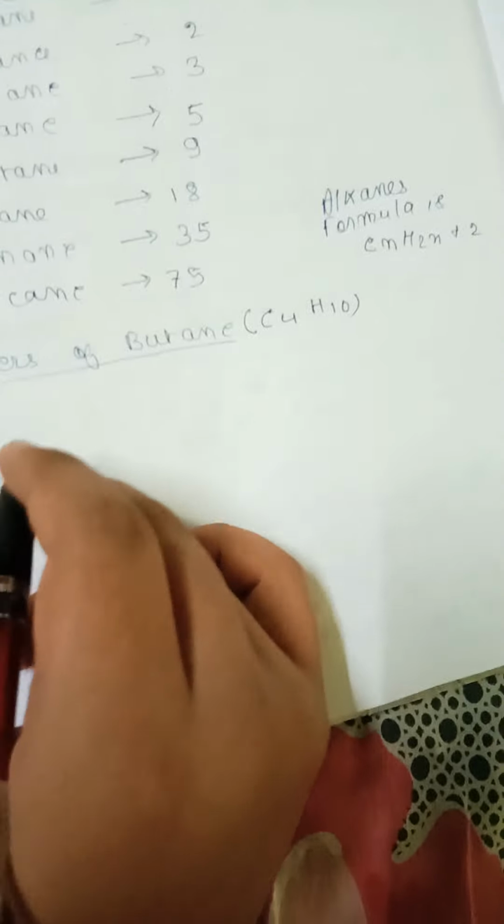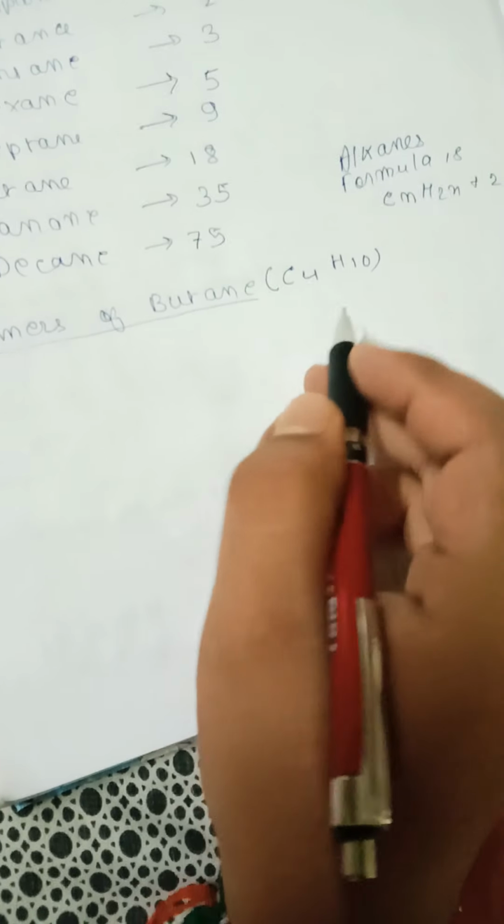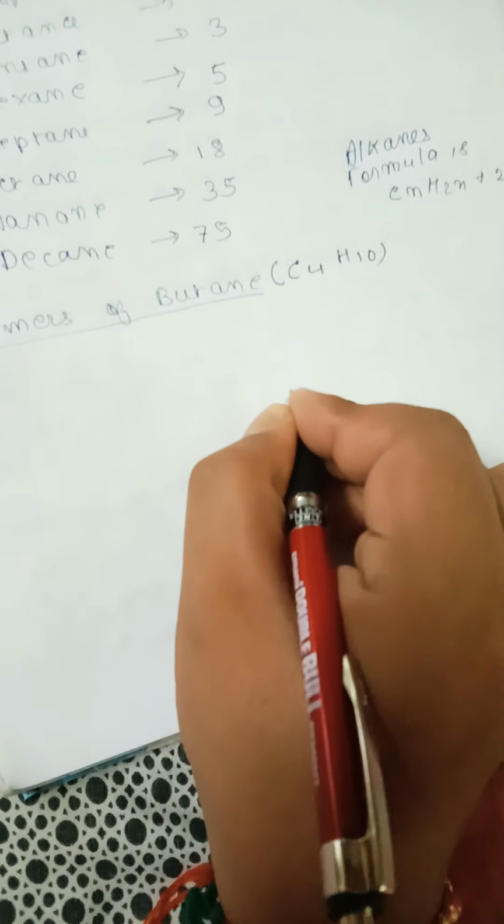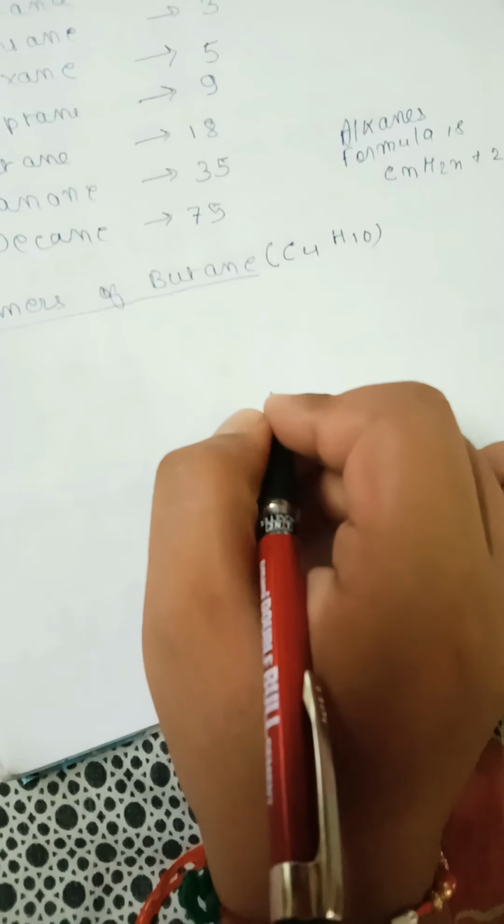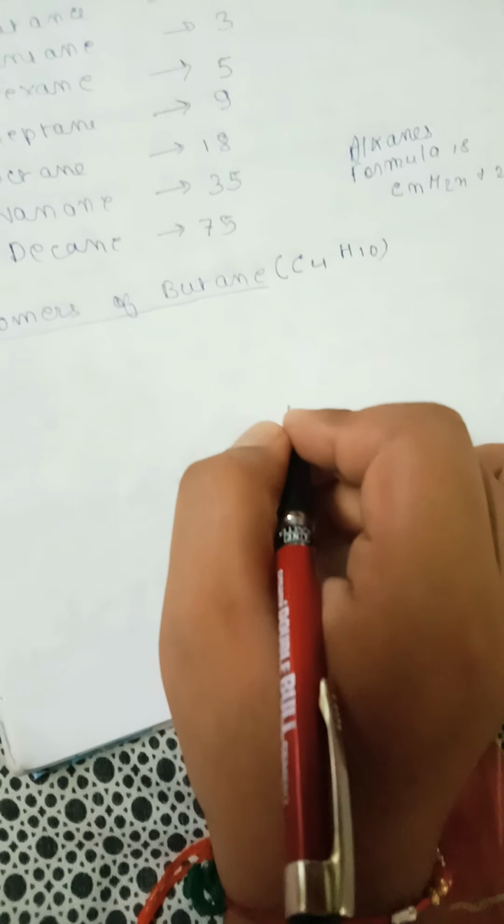It is C4H10, because alkane's formula is CnH2n plus 2. So C4H8 plus 2 is 10. So it is C4H10. Butane has two isomers. One is N-butane or normal butane, and another is isobutane or 2-methylpropane.